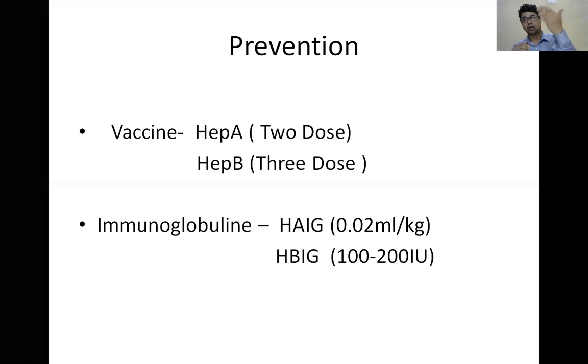If your serum level of antibody is more than 10, then no need. That's again 3 types, but you have to know that 10. If more than 100, then you are protected by your antibody. If it is more than 10, no need to take a dose. But under 10 means you have to take a booster dose. That is prevention.